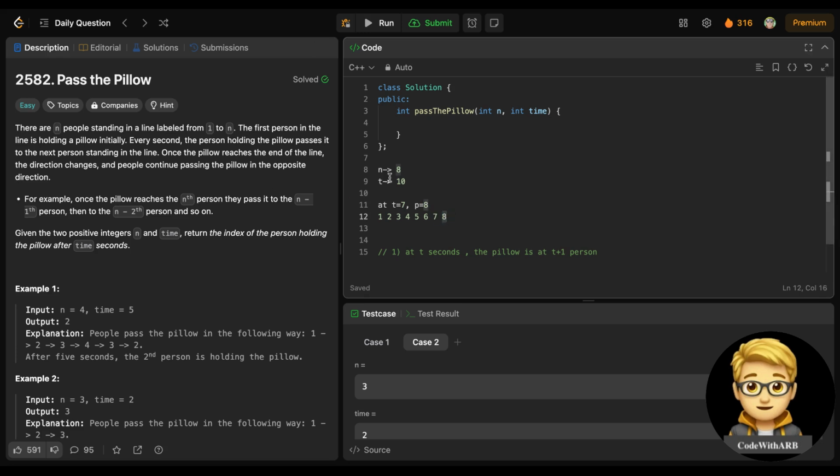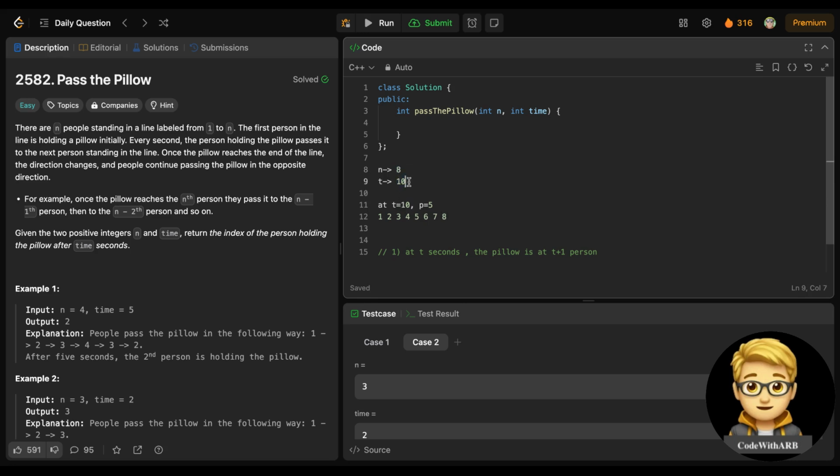So when the 8th second happens, the 8th person will change the direction of the pillow, it will reverse back to 7. So at the 8th second we move to person 7. For the 9th second it will go to the 6th person, and at 10 it will go to the 5th person.